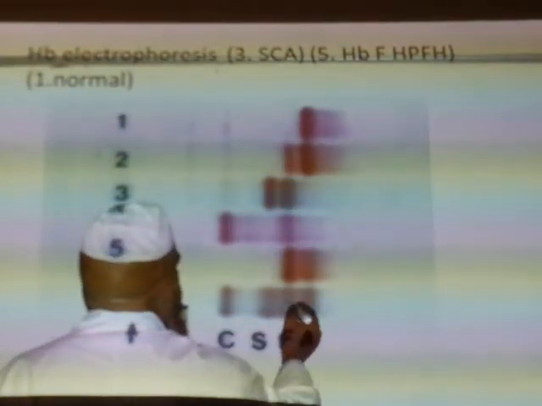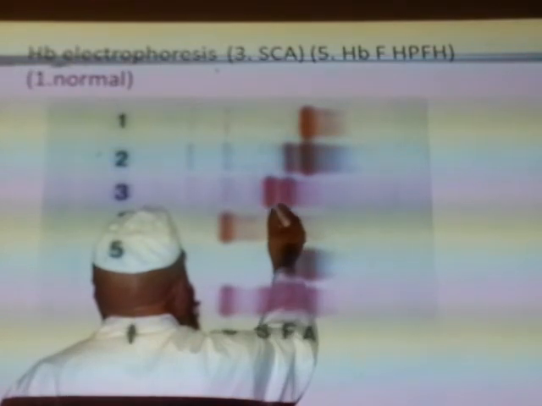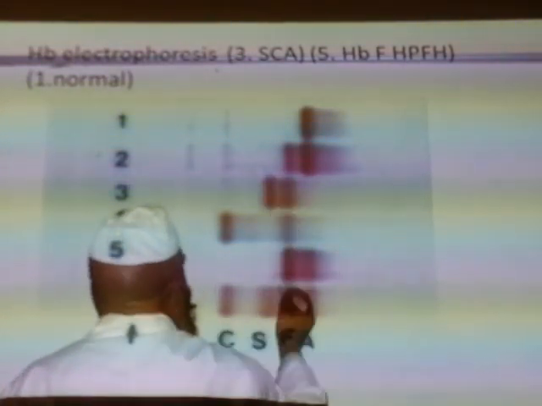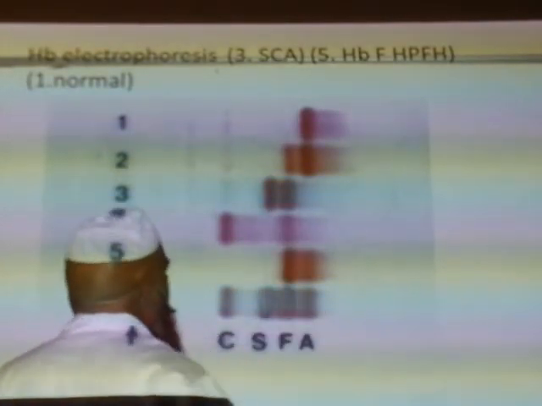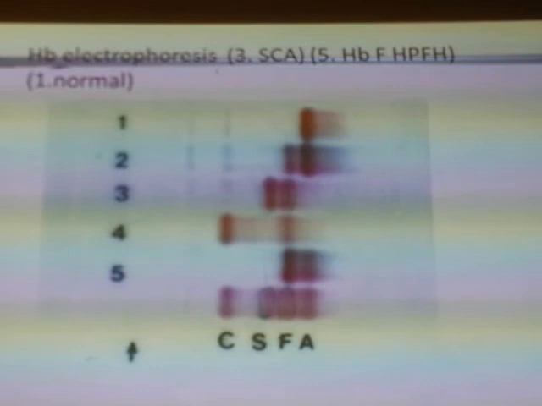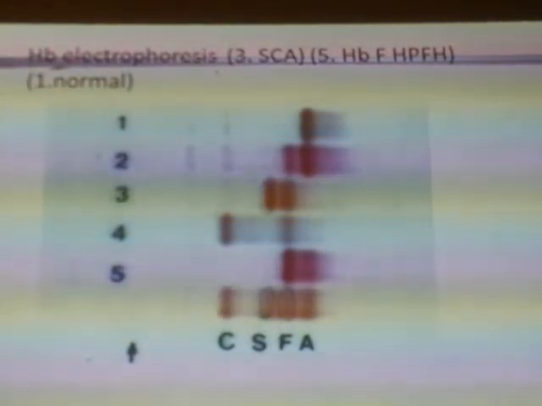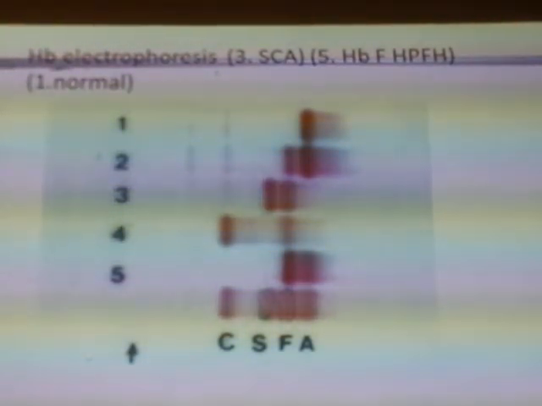Just for your easy understanding, this is in this range, and this is in this range. Now this should be easier. Read it. Increase in hemoglobin F, and increase in hemoglobin S. Very good. This is the way. First you read and interpret this, after this.